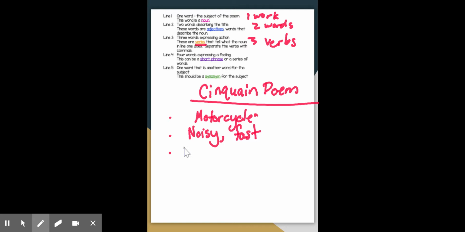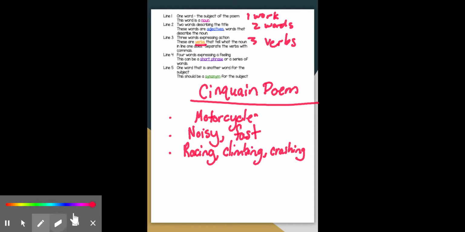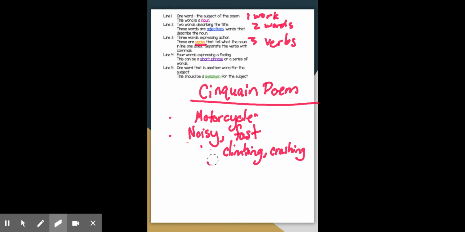So a motorcycle is often racing, and a motorcycle can be climbing hills. That's kind of fun. And a motorcycle can sometimes crash. Now, you'll notice this one kind of got a little off, so what I'm going to do is center it because I would like this one to be centered.